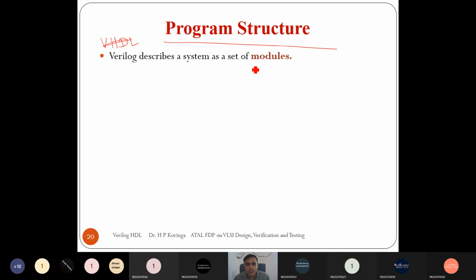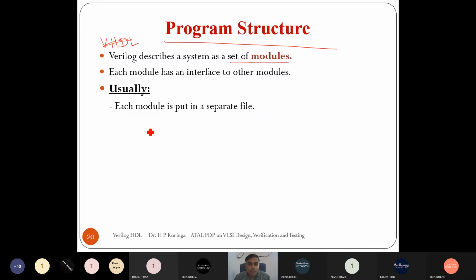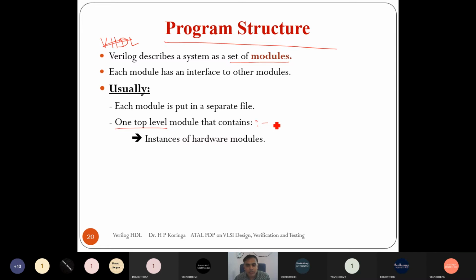So Verilog can describe a set of modules. We can connect the different modules in Verilog. So in Verilog, there is one top level design. This top level design is nothing but the test bench. It is also called a test bench.